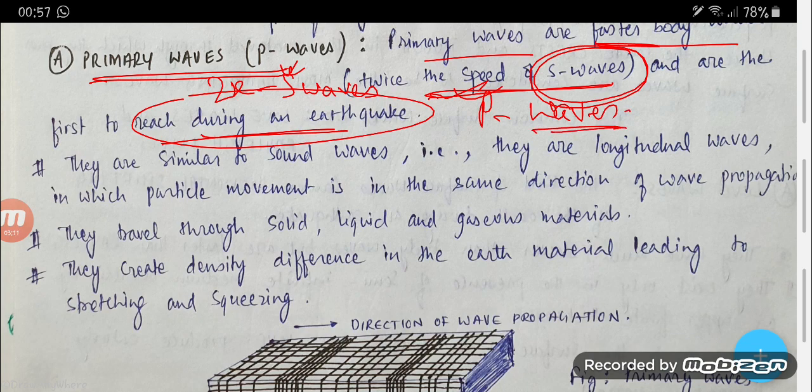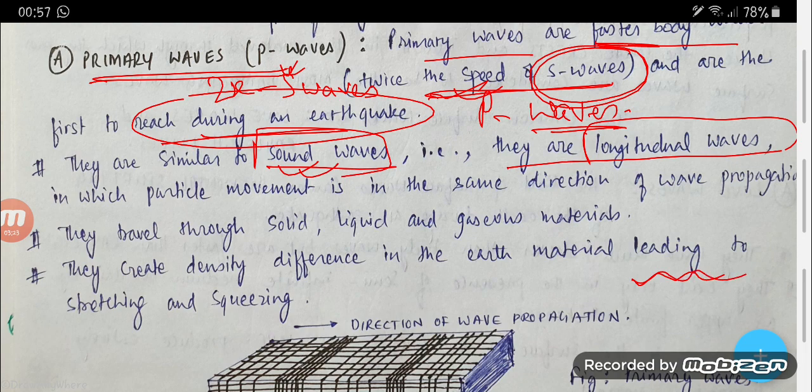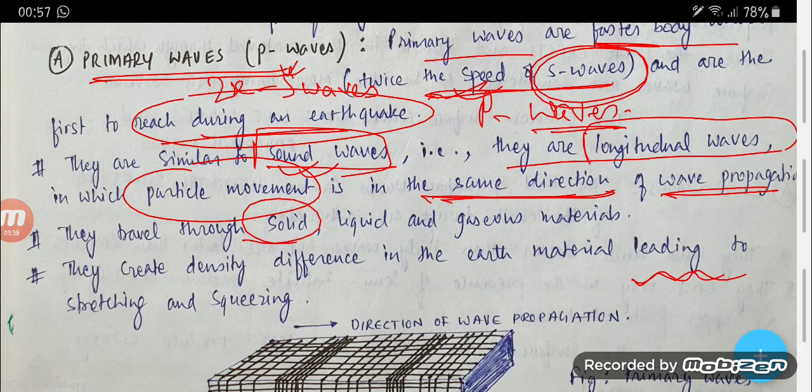Now, they are similar to sound waves. That is, they are longitudinal waves, in which the particle movement is in the same direction as the wave propagation. Where the wave is being propagated, the particles move along that same direction. They travel through solid, liquid and gaseous states. So P waves are those waves that travel through the solid, liquid and gaseous states of the earth.